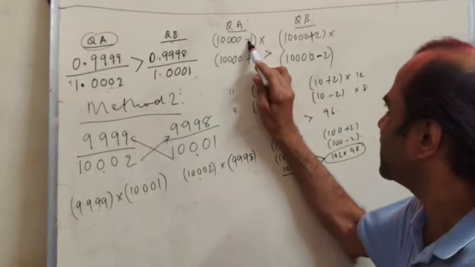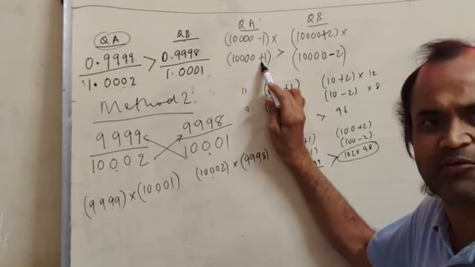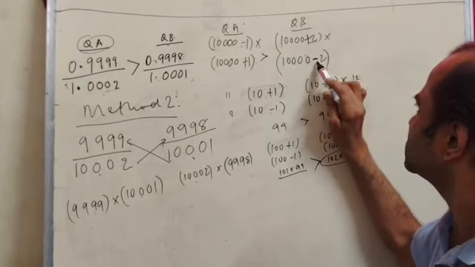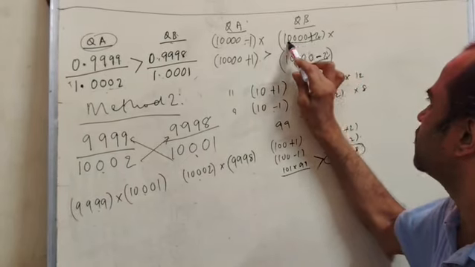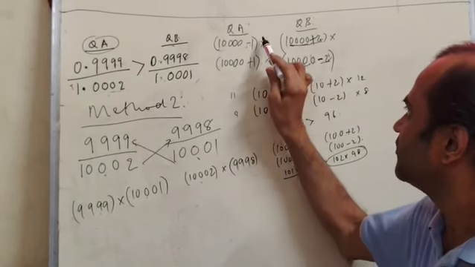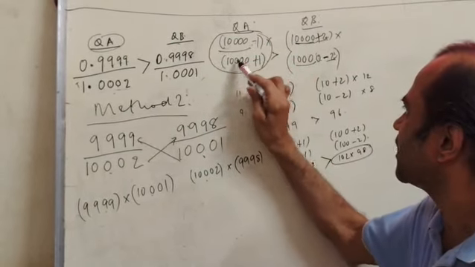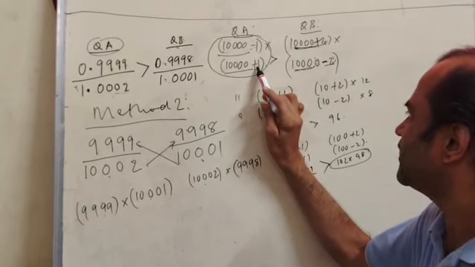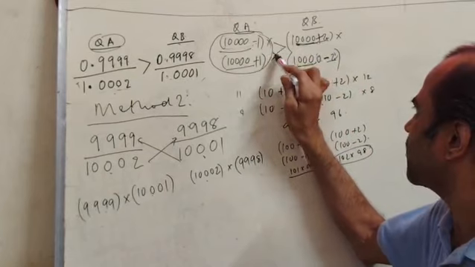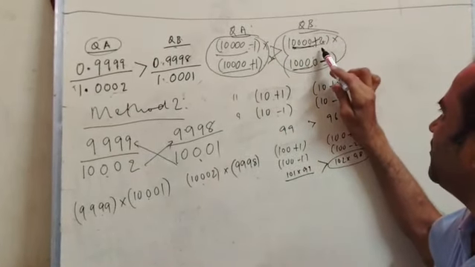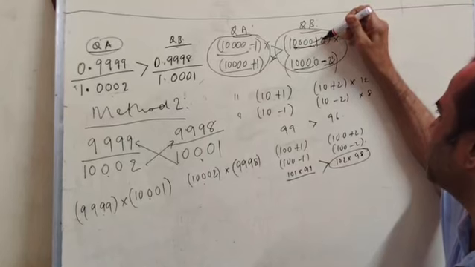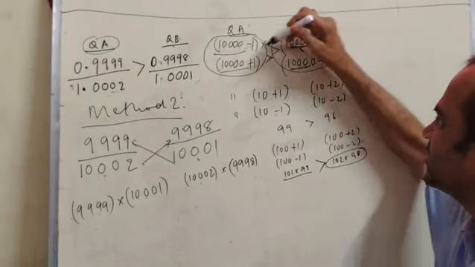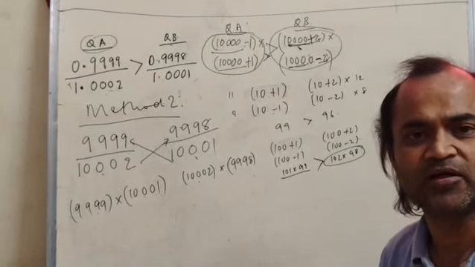When you add and subtract a smaller value to and from the same number, compared to adding and subtracting a bigger value, here the same number being 10,000, the product tends to be greater where the smaller number was added and deducted.